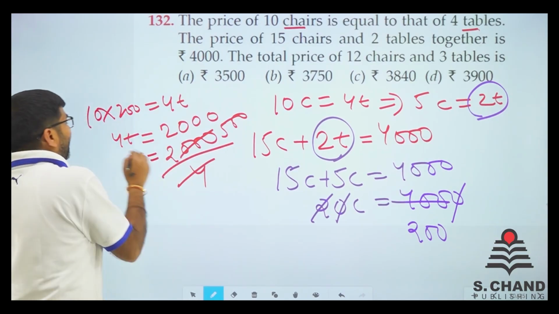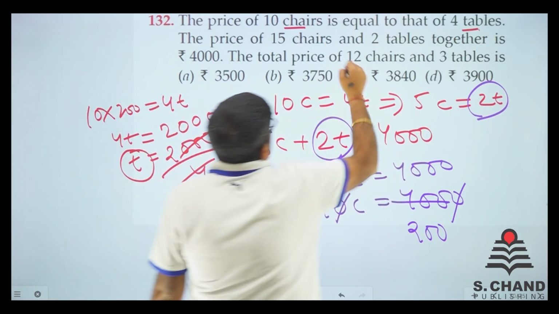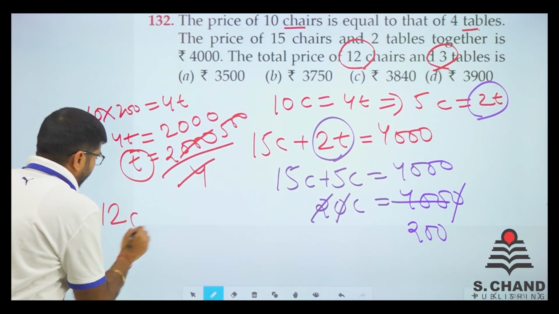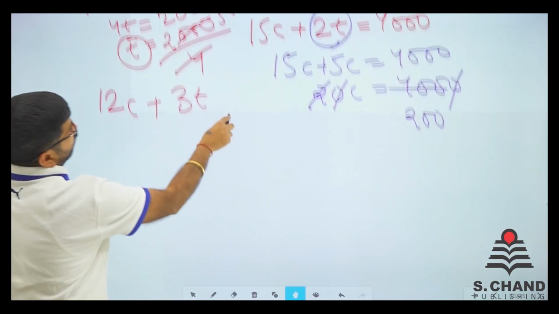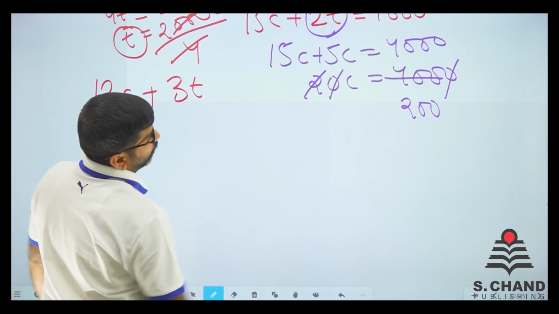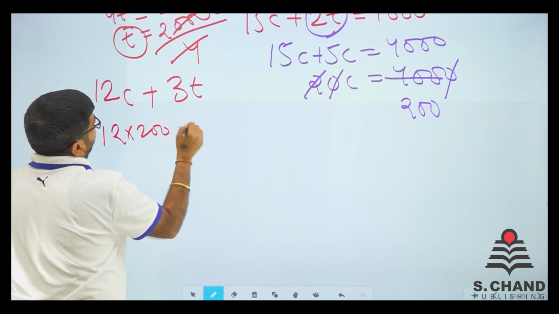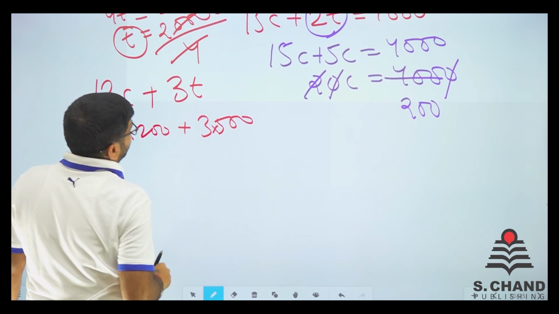So we have got T value, we have got C value. Now what is asked? Total price of 12 chairs, 3 tables. So we need to find the value of 12 chairs plus 3 tables, right? Just put all the values. So 12 into 200 plus 3 into 500 is the answer.